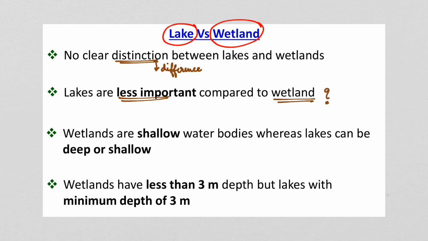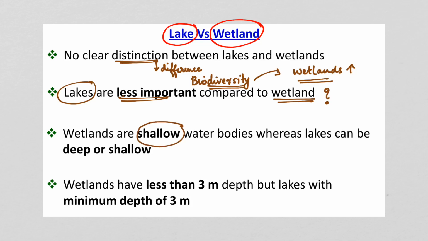Why are lakes less important? Because of the aspect of biodiversity, which means that wetlands have more biodiversity as compared to lakes. So lakes are less important in terms of biodiversity as compared to wetlands.